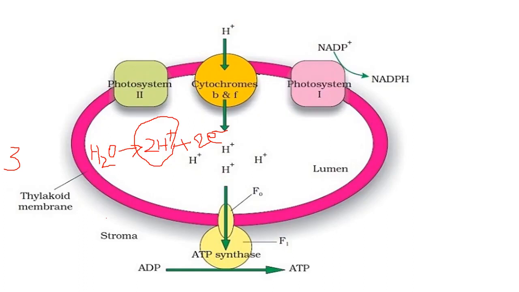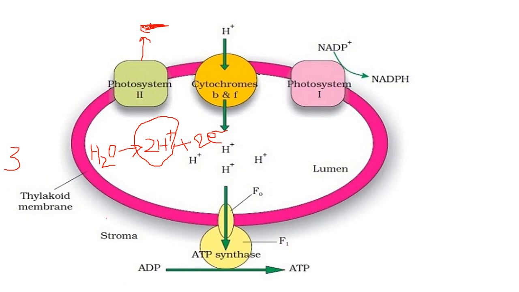Now the second reason is this photosystem. You can see here in the thylakoid membrane, photosystem 2 is present. From this photosystem 2, one electron is excited, and it is accepted by one electron acceptor, and that electron acceptor gives it to the next electron acceptor.